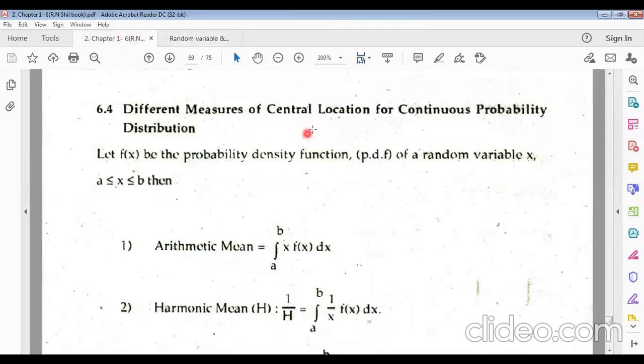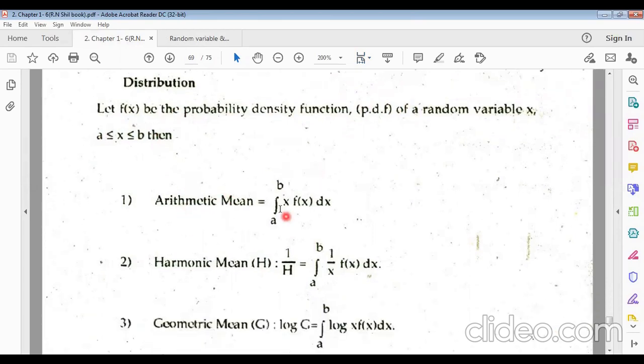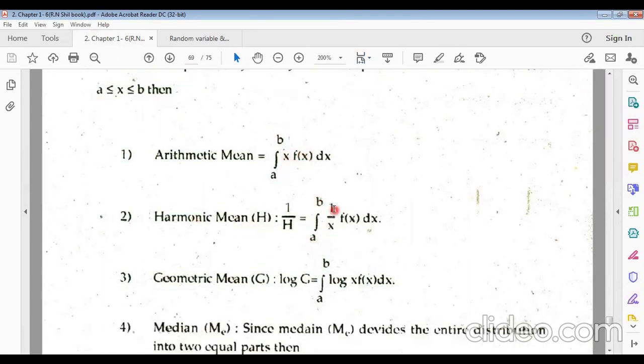Now, different measures of central location for a continuous probability distribution. Let f of x be the probability density function, the PDF, of a random variable x which lies between a and b. Then what will the arithmetic mean be? Integral from a to b of x f of x dx. This is the formula for finding the arithmetic mean, where f of x is the probability function. Now the harmonic mean: 1 by the integral from a to b, just in place of x we have to use 1 by x.